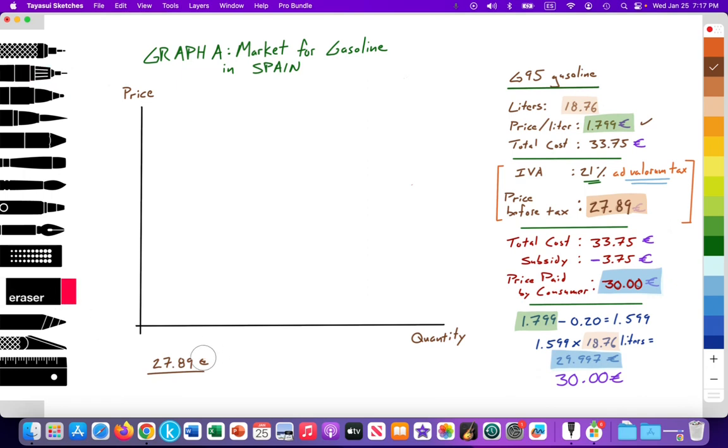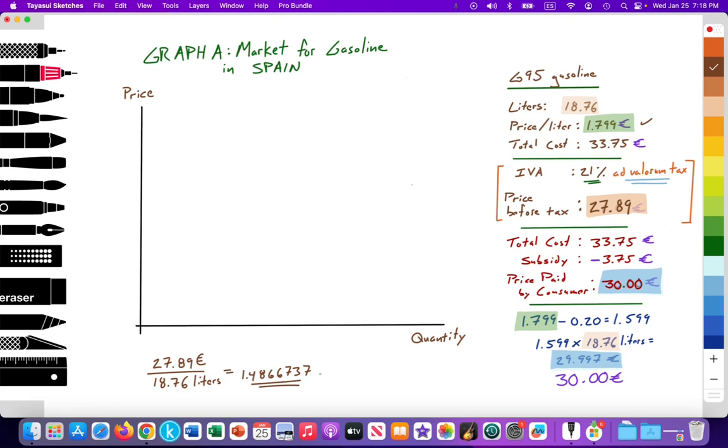27.89 euros divided by the number of liters I bought, 18.76 liters of gasoline. And so that will give us the per unit or per liter value. And so that works out to 1.48666737. All right. And then that is the price per liter or price received by the producer with the tax.